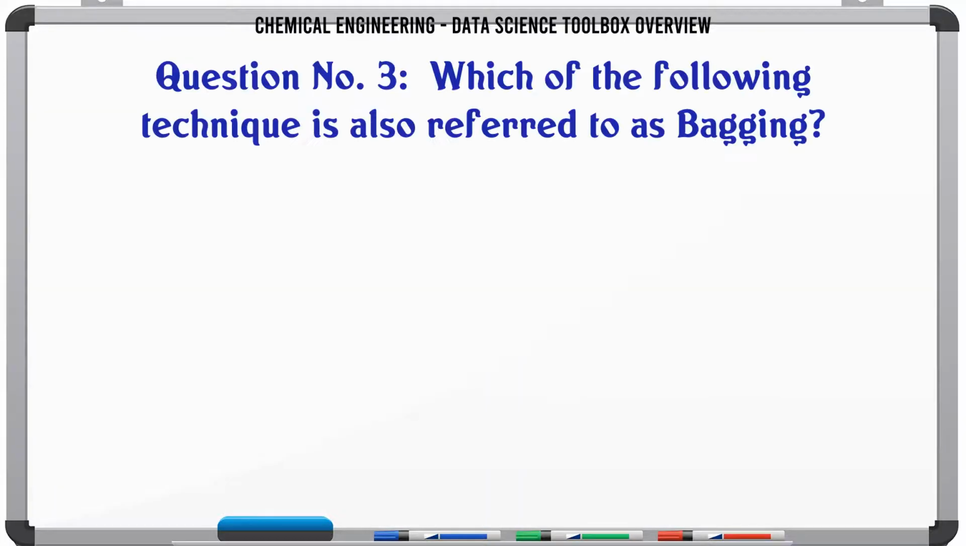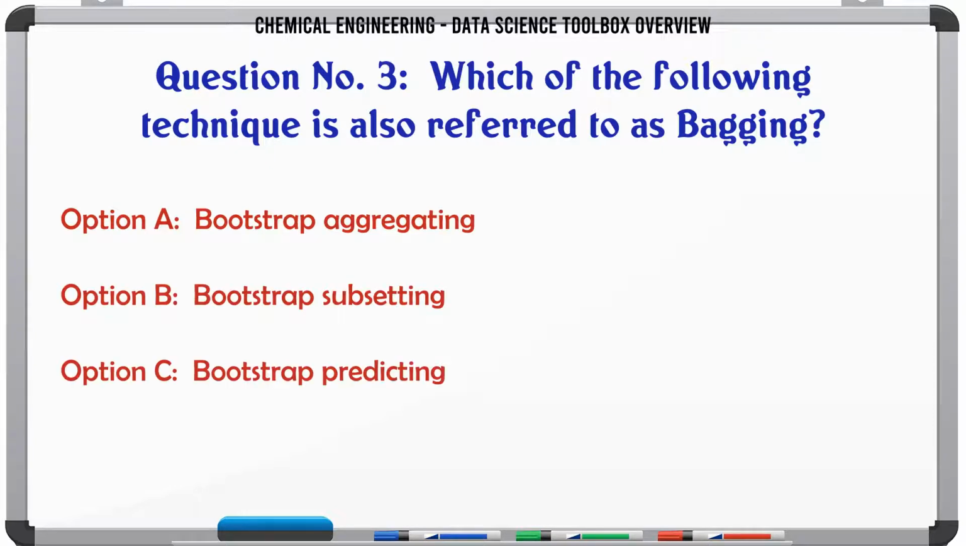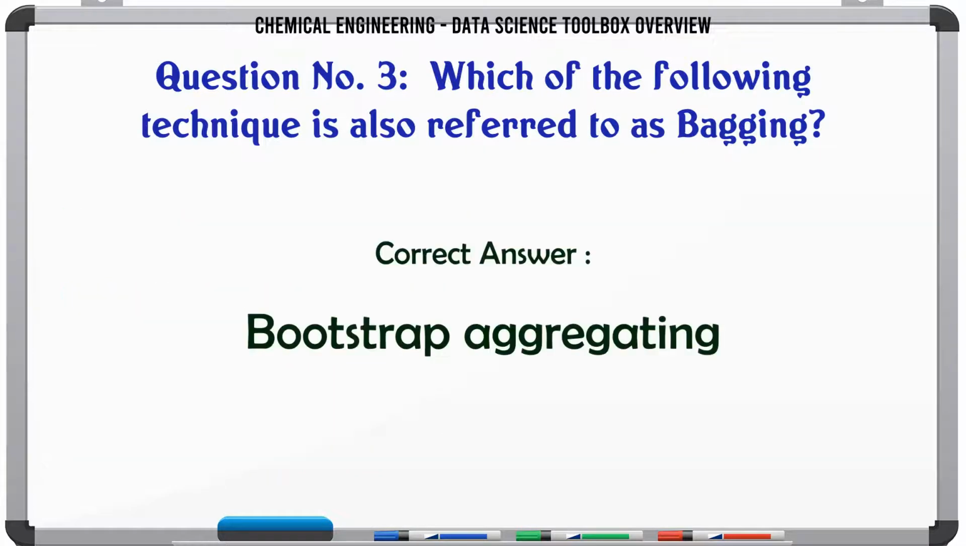Which of the following technique is also referred to as bagging? A. Bootstrap aggregating. B. Bootstrap subsetting. C. Bootstrap predicting. D. All of the mentioned. The correct answer is bootstrap aggregating.